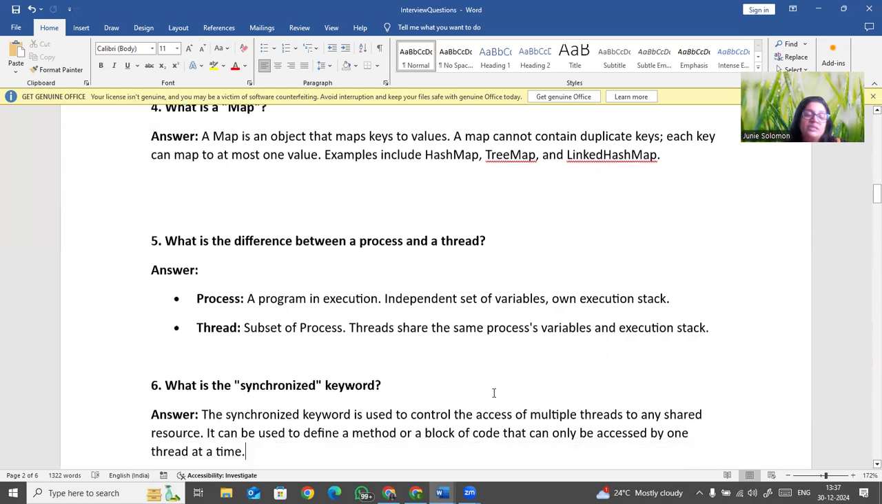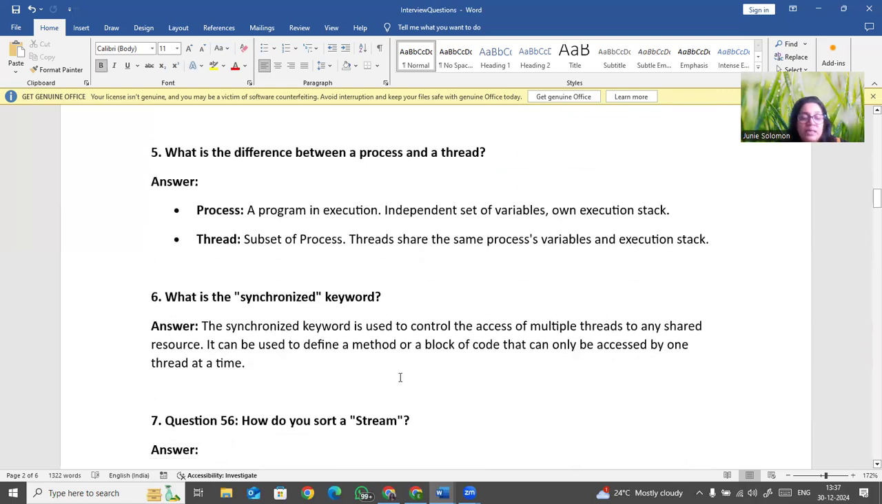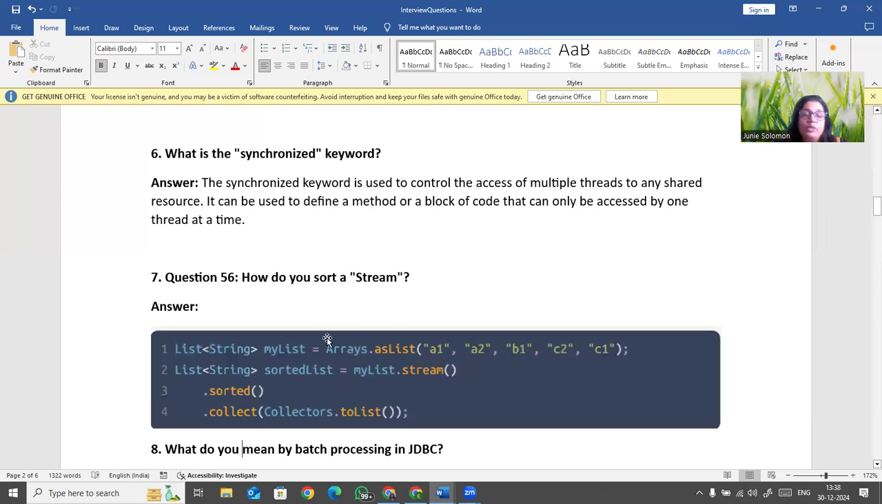Next is, what is the synchronized keyword? The synchronized keyword is used to control the access of multiple threads to any shared resource. For example, if you have a block of code that so many threads are accessing, and you want them to access it one after another, not everybody coming together, then you can go with the synchronized keyword.